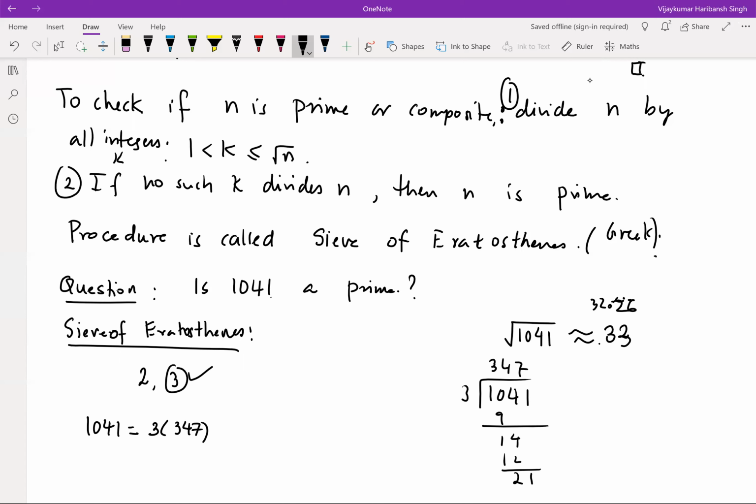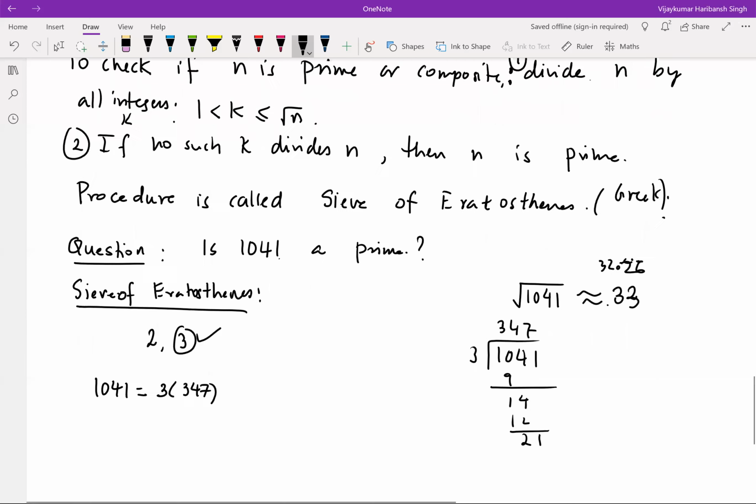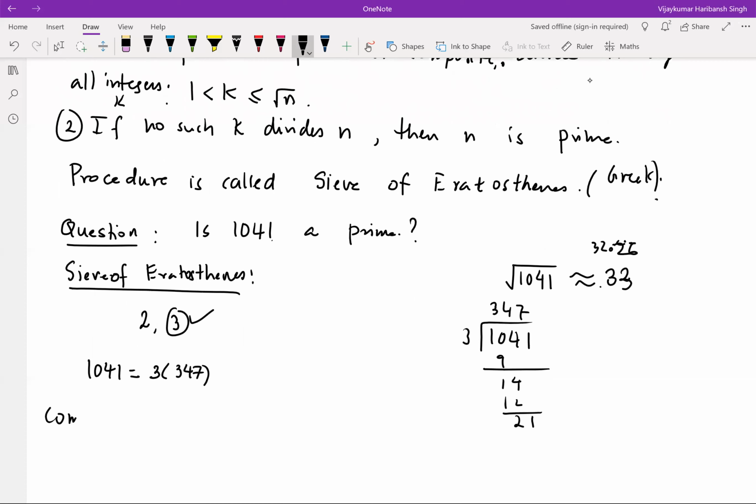Now you can keep repeating this process actually. So suppose you want to ask, can I completely factorize 1041? In that case, we already got 1041 equals 3 times 347, and now we need to factorize 347.